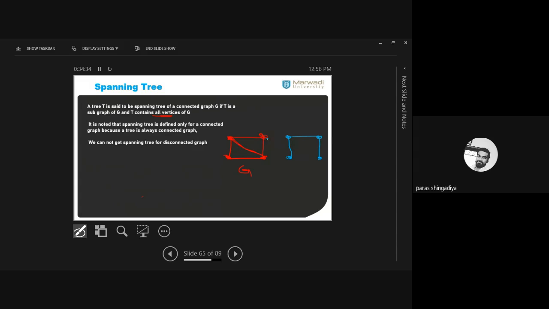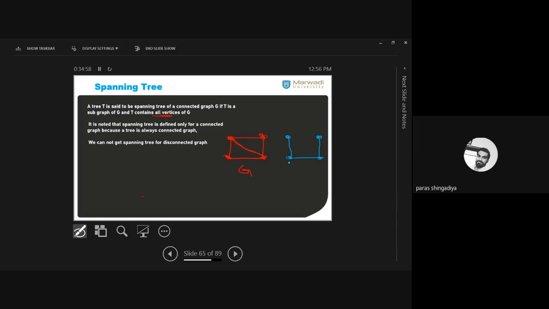Otherwise, you can consider this solution. That is also one of the trees. I just remove the upper edge and a lower edge. That is also one of the solutions. Otherwise, you can use this one as also the solution. These are the possibilities of various spanning trees.